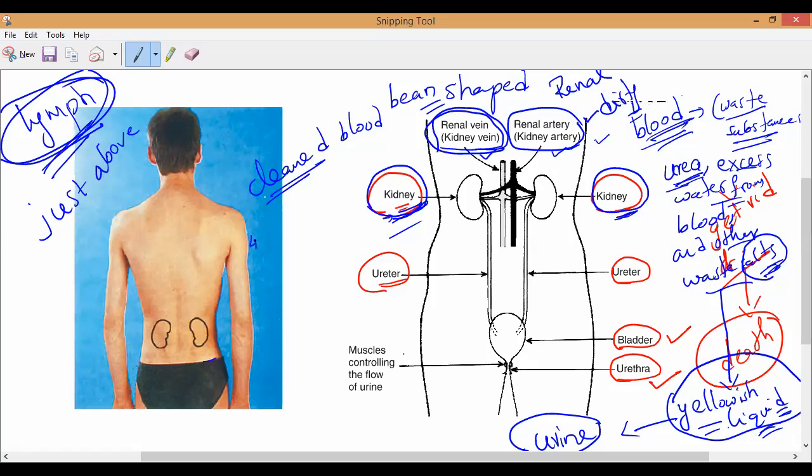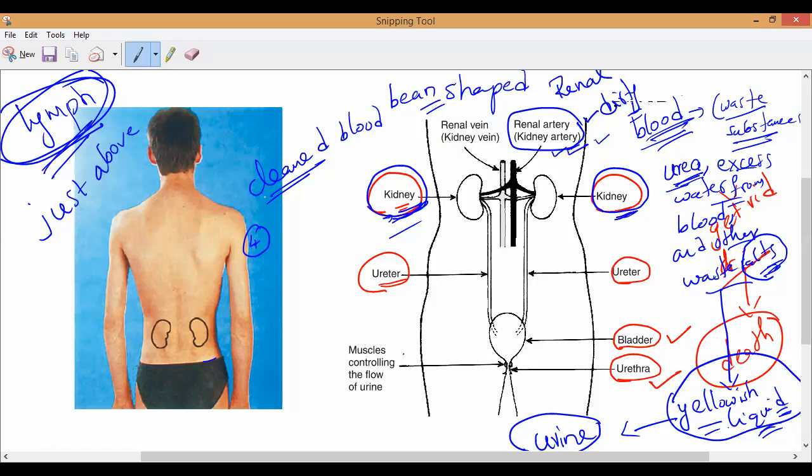That is our fourth point. Please write it. The cleaned blood is carried away from the kidneys by whom? By the renal vein, the kidney vein. Please all of you write it. Any doubt? Dilipan, respond. Do you all understand? No confusion.